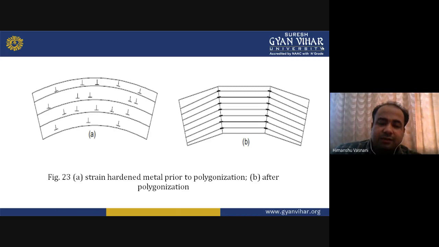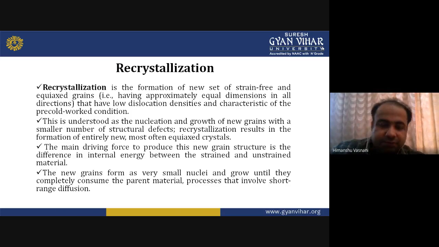The A part is obtained prior to pollination, and after pollination you can get the B part, that is, you can see how these are arranged in the B part and how they are arranged in the A part. So, recrystallization. Now recrystallization is also important when you talk about such things as recovery and all. So I'll go faster with that.